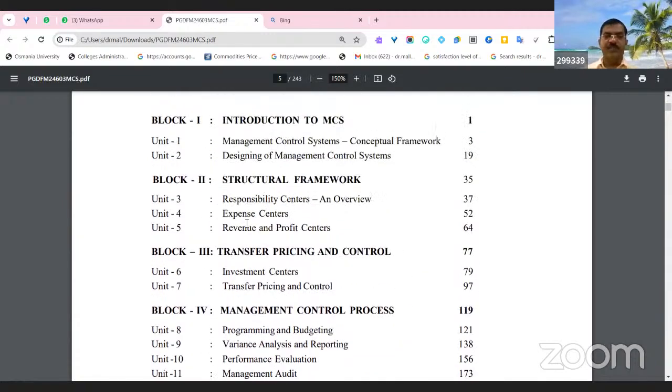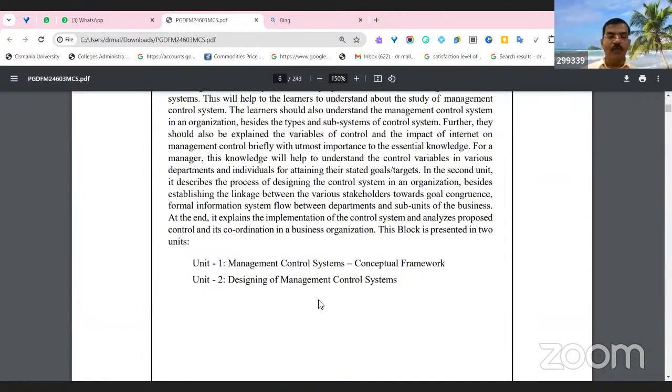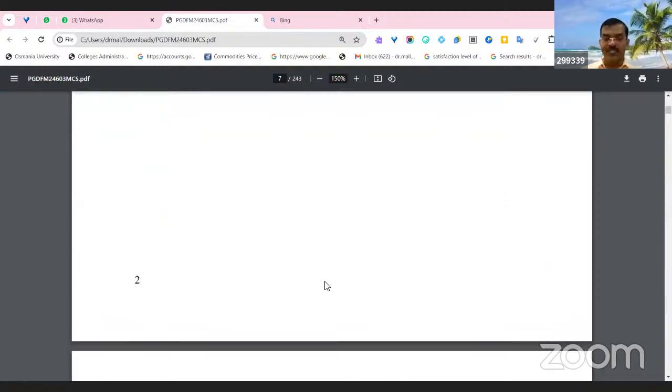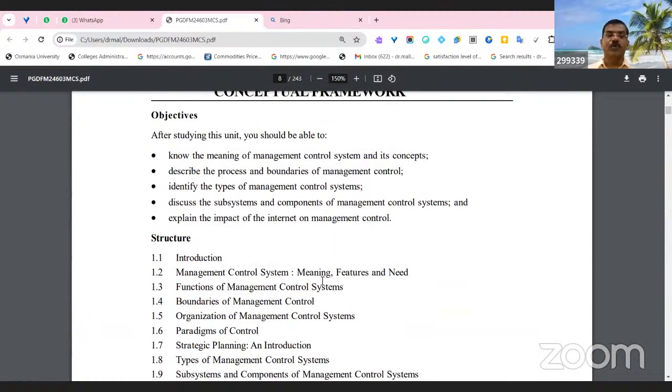Okay, let's start with chapter 1, unit 1, the management control system, its conceptual framework, in detail. Our block number 1 consists of 2 units. The first unit is the management control system, its conceptual framework.